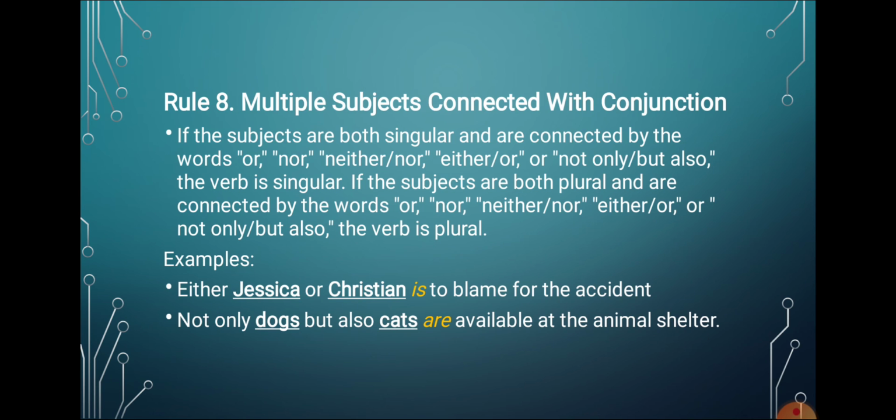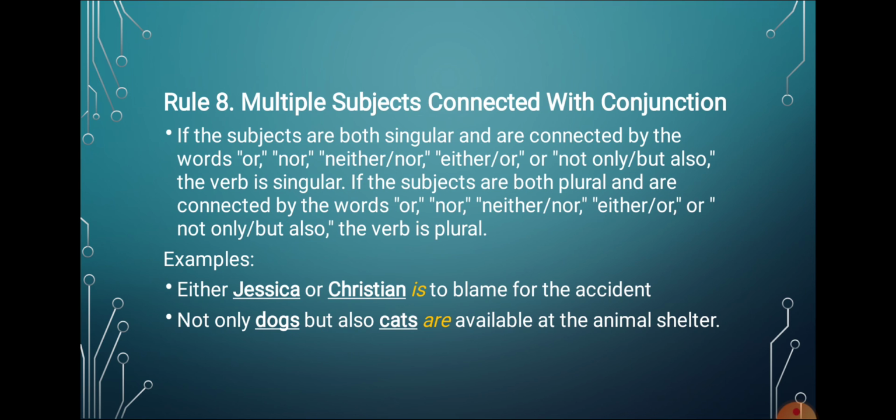Next comes multiple subjects connected with conjunctions. If the subjects are both singular and are connected by the words or, nor, either or, neither nor, or not only but also, the verb is singular. If the subjects are both plural and are connected by the same words, the verb is plural.